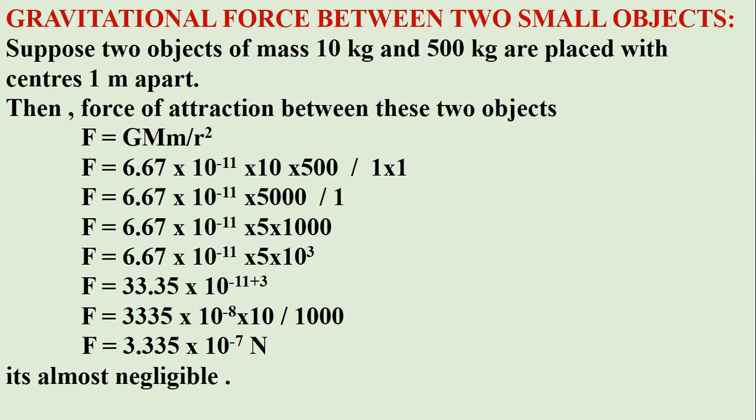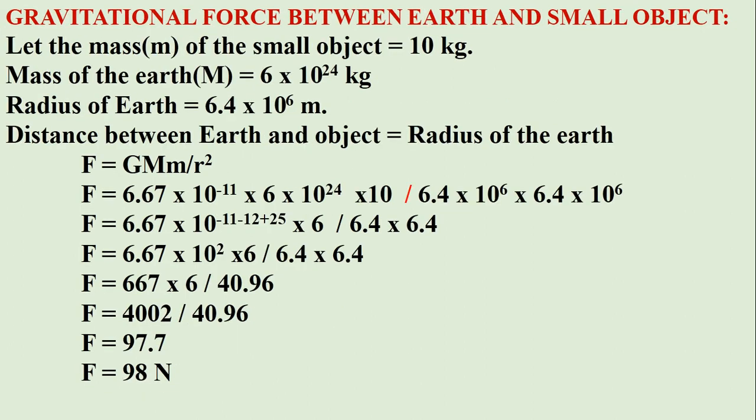Once we simplify, we get F equals 3.335 into 10 to the power minus 7 Newton. As we can see, the magnitude of force between two small objects is very less, or we can say almost zero. That's why we cannot observe it. But when we release any object, we observe that it comes back to the Earth's surface. It means the Earth applies an attractive force and we observe it easily.